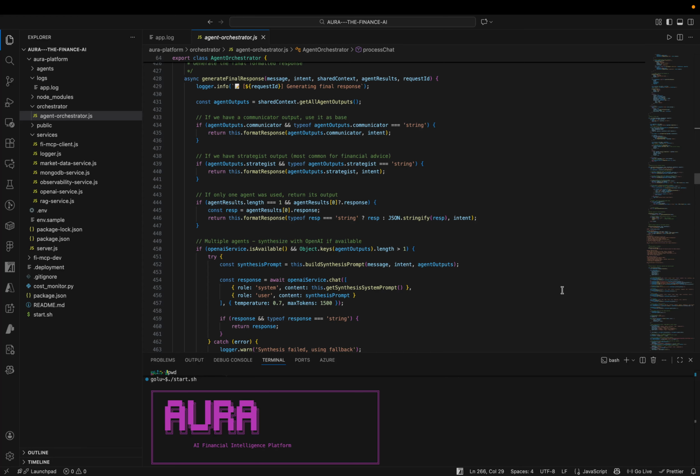So today we would be presenting the solution for the problem statement AI for businesses, wherein we have come up with a solution Aura, which is an AI financial intelligence platform. As you can see, opening the code base section, we have an orchestrator file which contains all the agents and the related code for the functioning of the agents and the agent to agent protocol that is being mentioned over here.